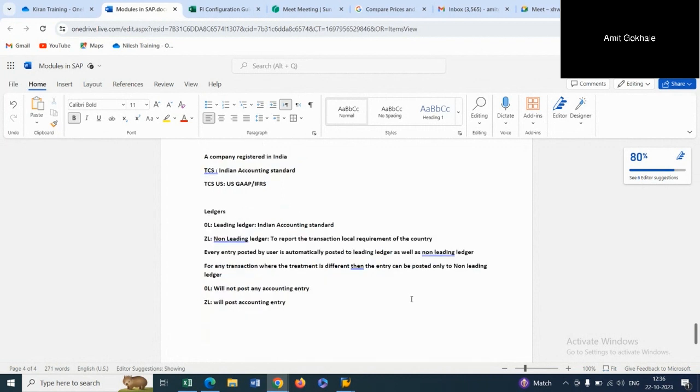So now, if we take the balance sheet, let's say I want to take the balance sheet for the US company code. What I will do is I will select ledger equal to ZL.